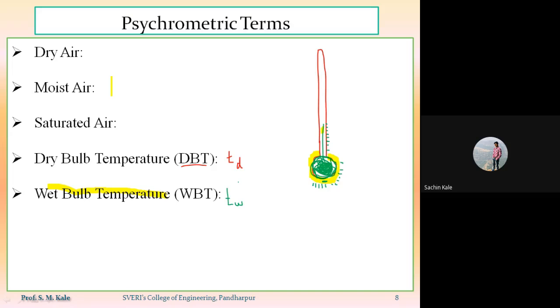Obviously, the value of dryable temperature will be greater as compared to wettable temperature. So whatever the next term is, that next term is called the wettable depression.